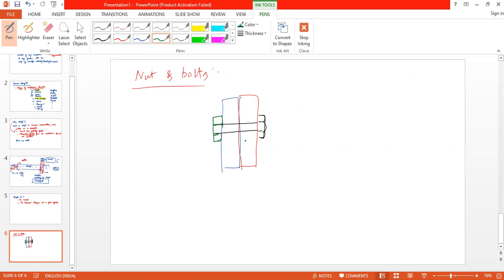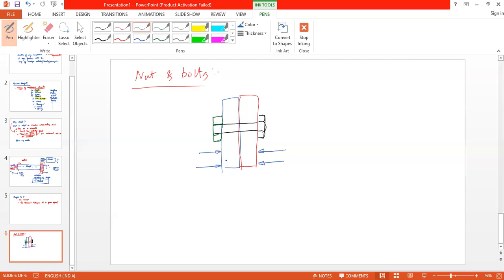But here the purpose is to hold. Hold means what? Holding means catching. Okay, nearest answer. See, holding means temporarily joining anything. Holding means we need to apply pressure on the two plates so that they will be kept together.